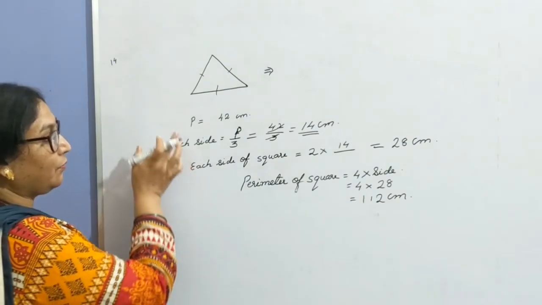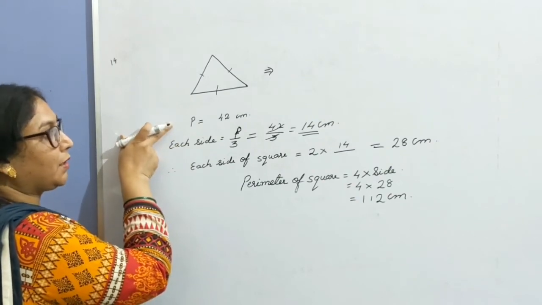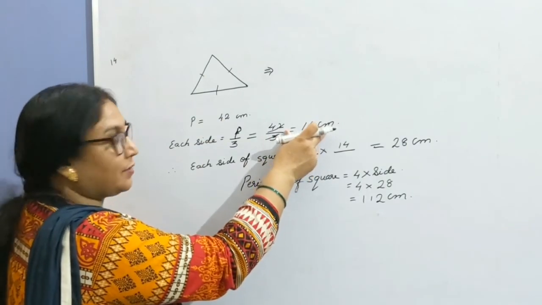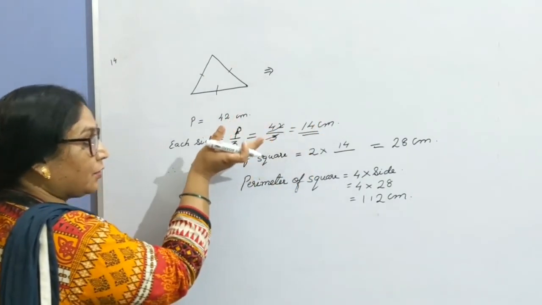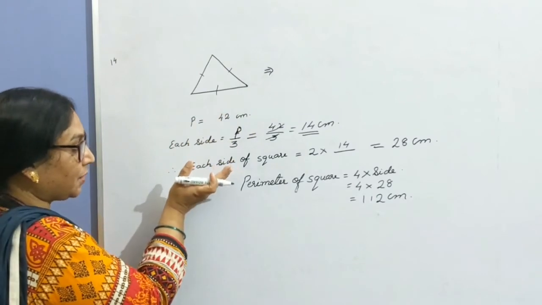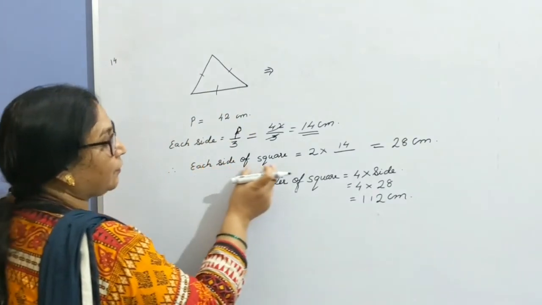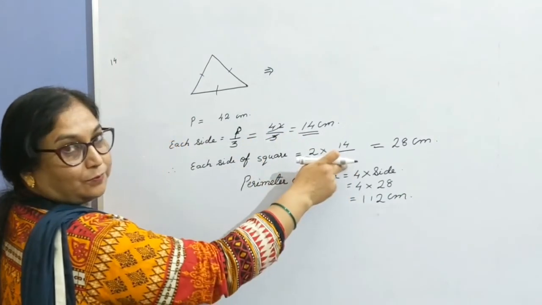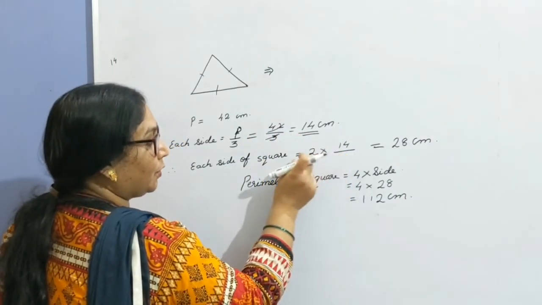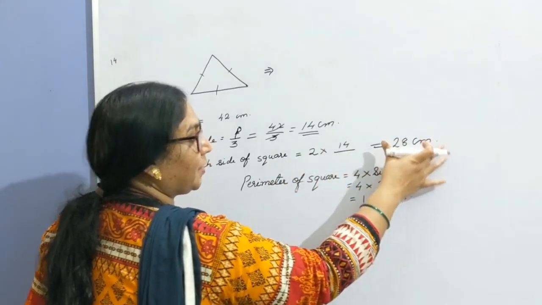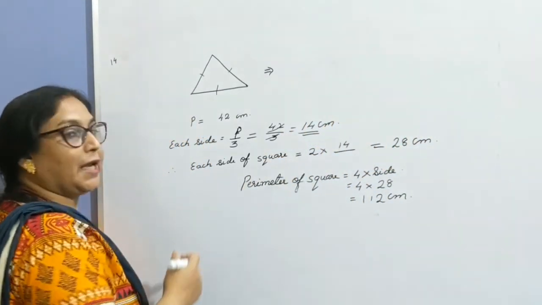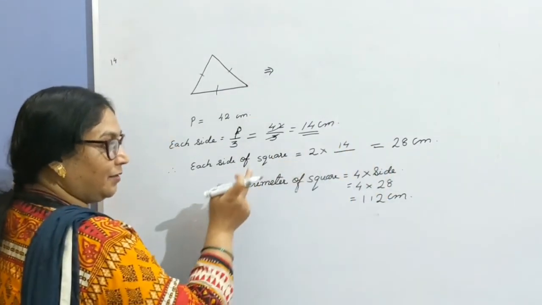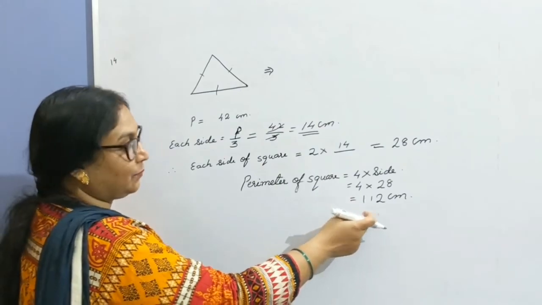How have you started? First you are given the perimeter of an equilateral triangle. Divide by 3 and get the value of each side of the triangle. Then correlate with the next part of the question. It's mentioned that each side of the square is 2 times the length of the triangle. So substitute the value. 2 into 14 equals 28 centimeter. This is how very easily you can calculate the measure of each side of a square, and then very easily you can calculate the perimeter.